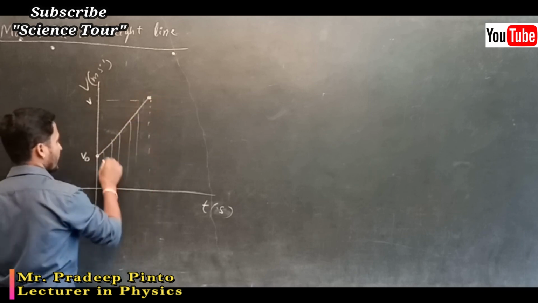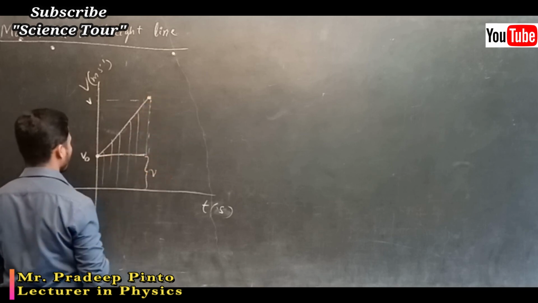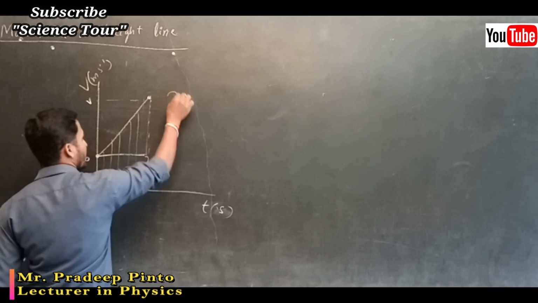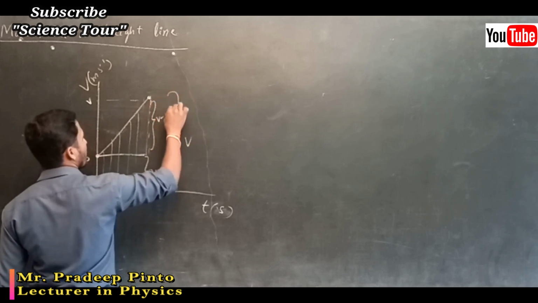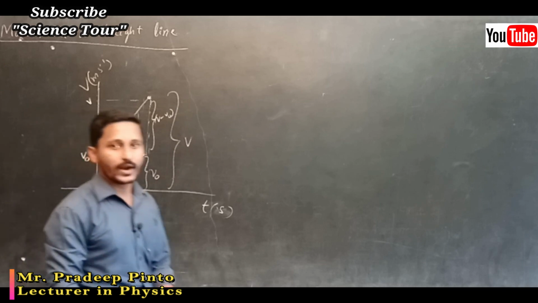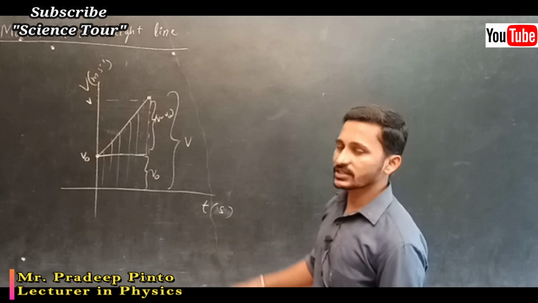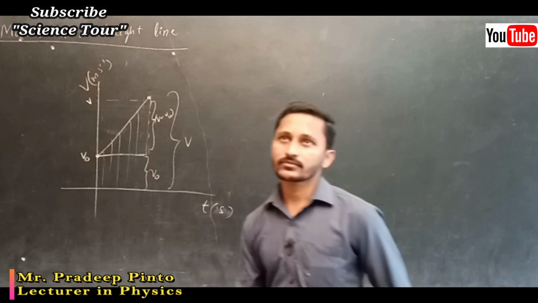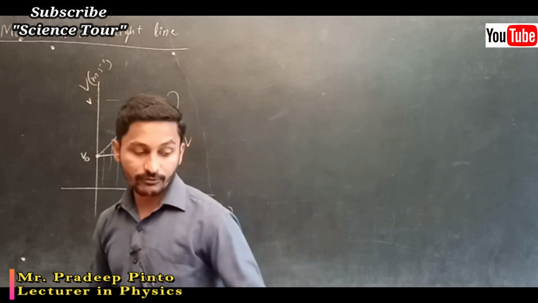This is the area under the graph, and this is the slope. If it is v naught initially and total it is v, then this is v minus v naught, and after that we did the derivations. So this was the graph we have drawn. Once again go through that video, that is for 5 marks.